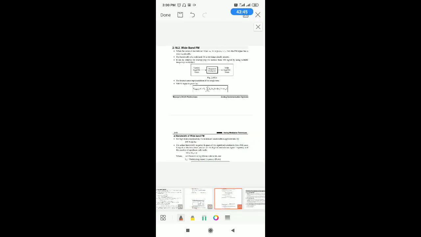Next, coming to wideband FM. For generation of wideband FM, first you need to generate narrowband FM and multiply it by a frequency multiplier. When you apply the frequency multiplier circuit, the frequency is increased further, hence the bandwidth is also increased. When you use a frequency multiplier, the modulation index is also increased. When the modulation index is increased, that leads to wideband FM. So this is the diagram. To generate wideband FM, you require narrowband FM as well as frequency multipliers.